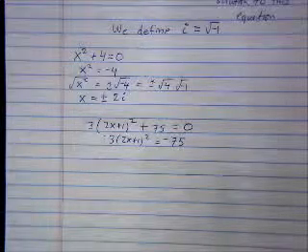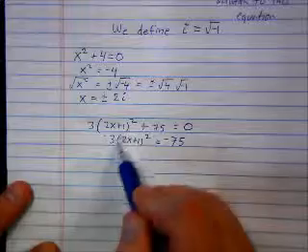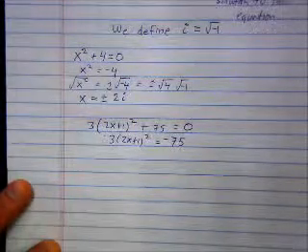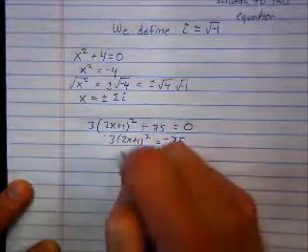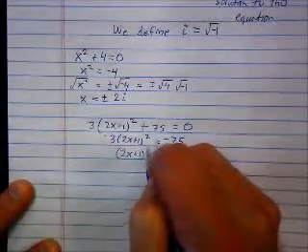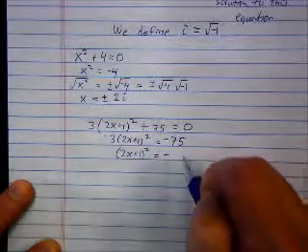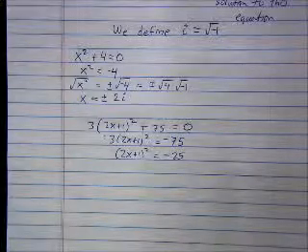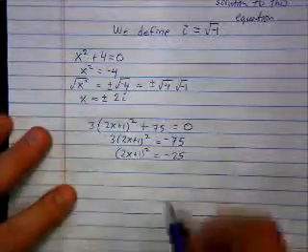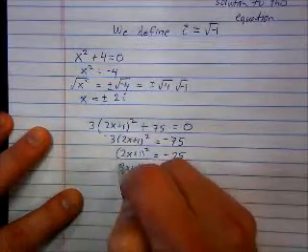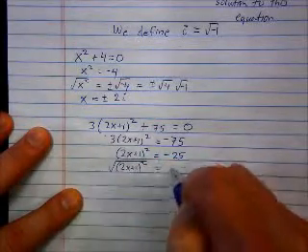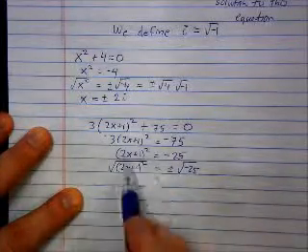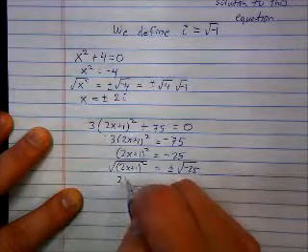You want to get to the point where you can square root. So in order to do that, you need to get this parenthesis thing alone. Next step then is to divide by 3. So (2x plus 1) squared is negative 75 divided by 3, which is negative 25. Now we're ready to square root. So 2x plus 1 is plus and minus square root of negative 25. On the left-hand side, the square and the square root always cancel each other out. They're inverses.